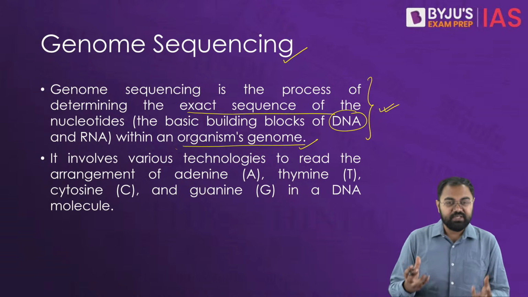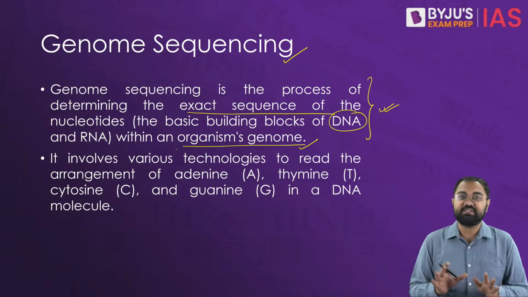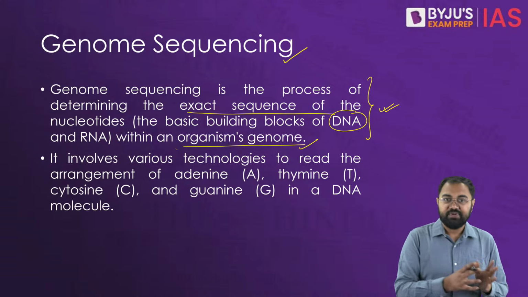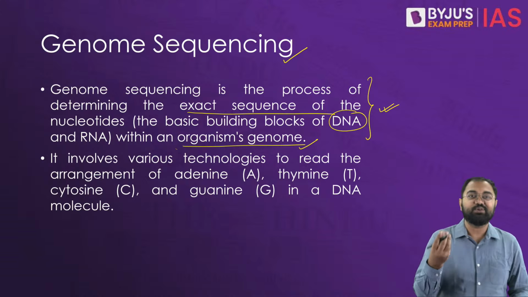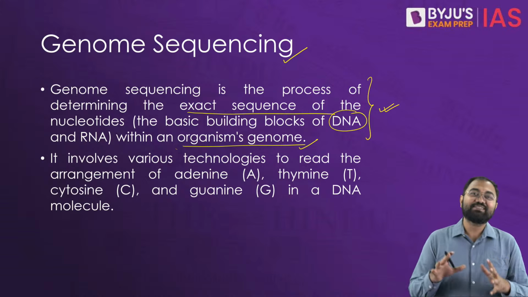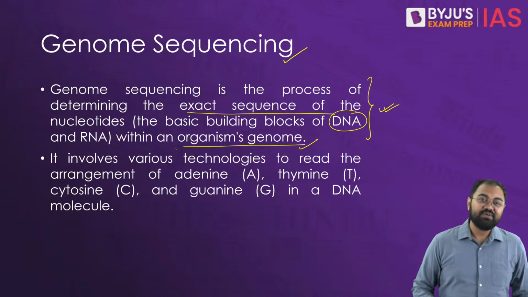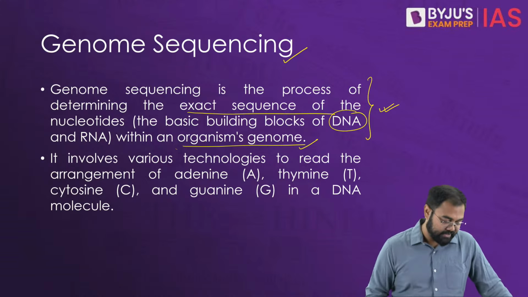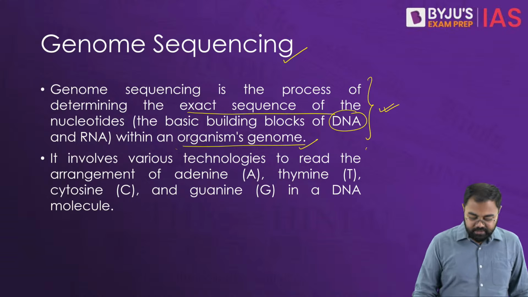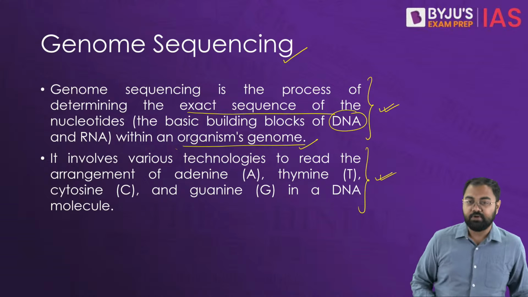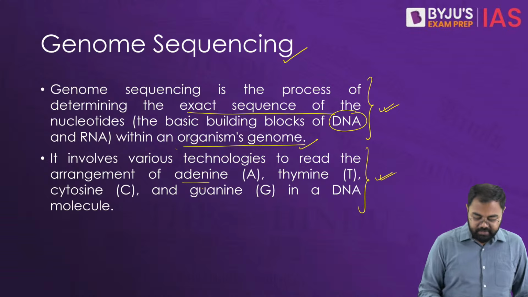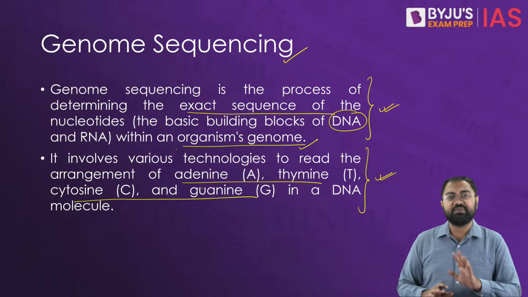So any specific characteristic that any one of us has comes from the DNA. For example, something as simple as the color of the eye or the color of the skin, or how much hair will be left on the forehead. All these things are determined by DNA, so these are all genetically determined things. Genome sequencing involves reading the various arrangements of the bases, the chemical bases that we have, and that helps us in various different aspects.